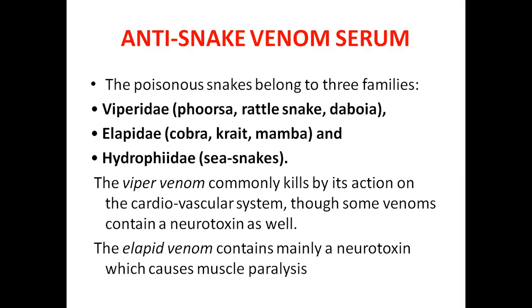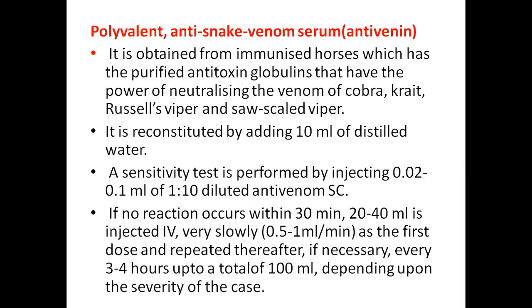The next topic we are going to learn is about anti-snake venom serum. The poisonous snakes belong to three families: Viperidae, Elapidae, Hydrophiidae. The viper venom commonly kills by its action on the cardiovascular system, though some venoms contain a neurotoxin as well. The elapid venom contains mainly a neurotoxin which causes the muscle paralysis.